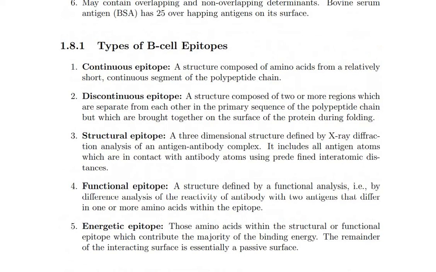After that, functional epitope. So functional epitopes, these are a structure defined by a functional analysis, by differences analysis of the relative binding of the antibody with two antigens that differ in one or more amino acids within the epitopes. అంటే ఇక్కడ ఒక amino acids యొక్క సీక్వెన్స్ లో 2 or more లేదా 1 or more amino acids యొక్క epitopes ని సింగిల్ టైమ్ లో రికగ్నైజ్ చేస్తుంది. దట్ ఈస్ ద ఫంక్షనల్ epitopes.